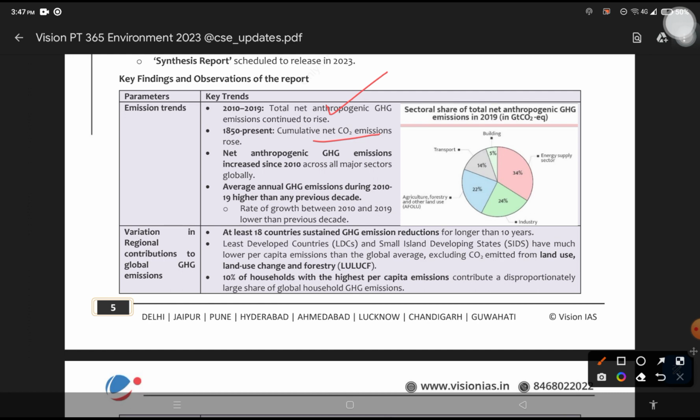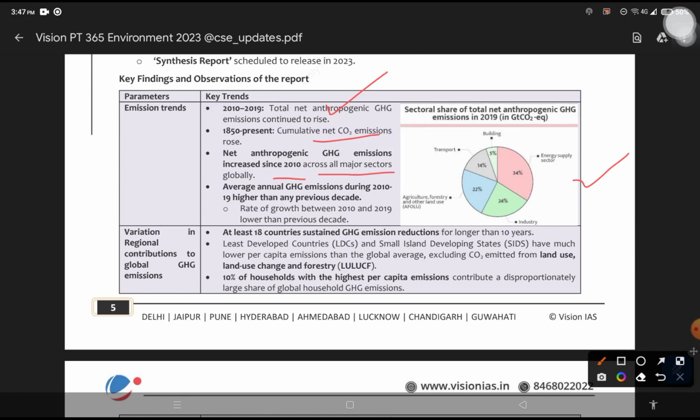Net anthropogenic greenhouse gas emissions increased since 2010 across all major sectors globally. These sectors are present in this pie diagram, and a question can be asked: which sector is the highest emitter of carbon dioxide in anthropogenic activities? The answer is the energy supply sector, 34%. The least is... so this could be a question. Sometimes factual questions are asked from the pie chart. You just have to remember this point-wise.